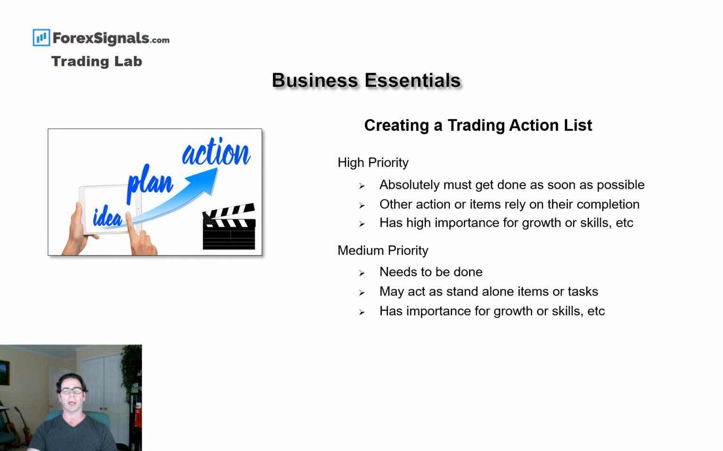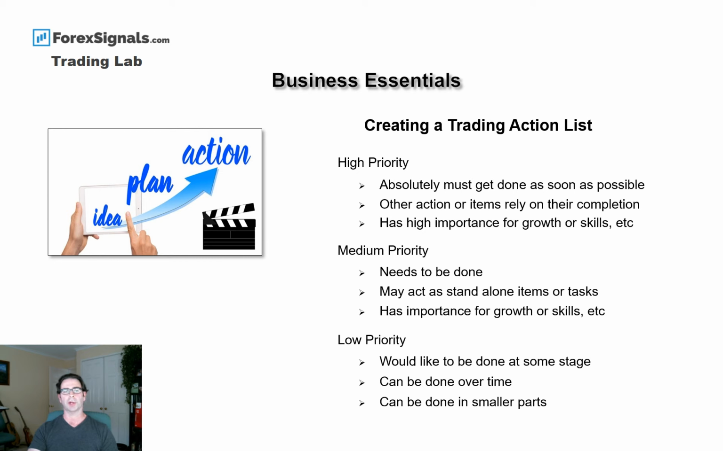Now, some of you may have experience putting together action lists yourself, so you're more than welcome to do it how you see fit. These are just examples, some that I use and that I've found have been successful. We then break up our items into medium-term priorities. These items need to be done. They're not as high priority, but they need to be done. These items may act as standalone tasks by themselves, in other words we can chip away at them over time when we've got time, but they also have importance for our growth or our skills.